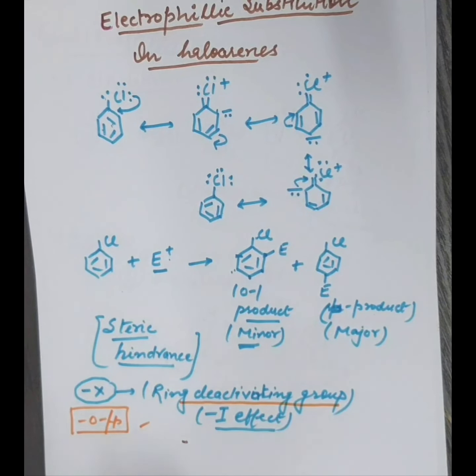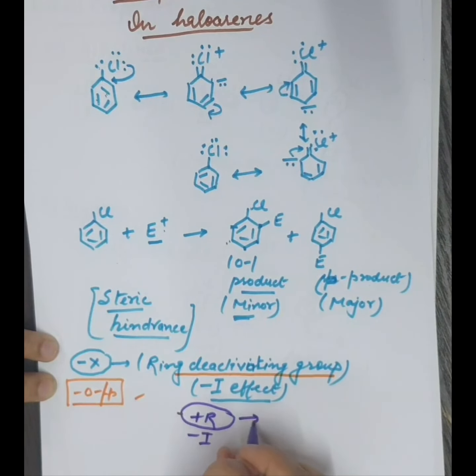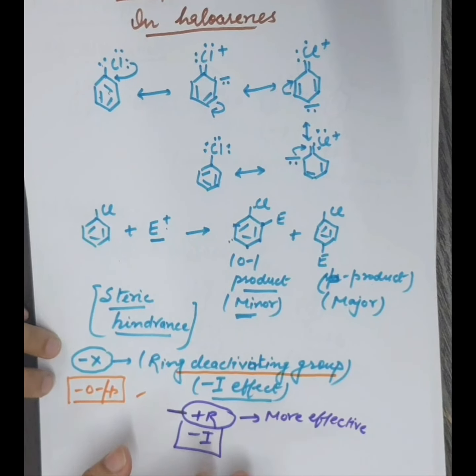Two factors work: one is the plus R effect, and the second is minus I. But plus R is more effective in comparison to minus I. So because of minus I, the reaction becomes slow, but the product forms according to the plus R effect.